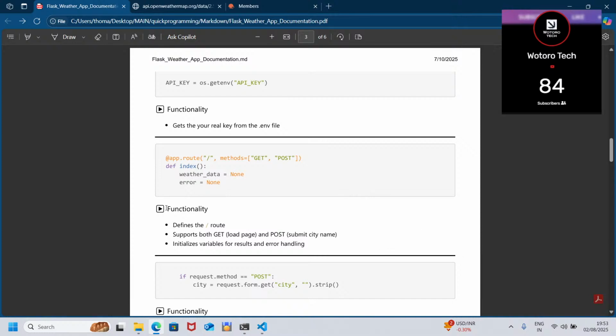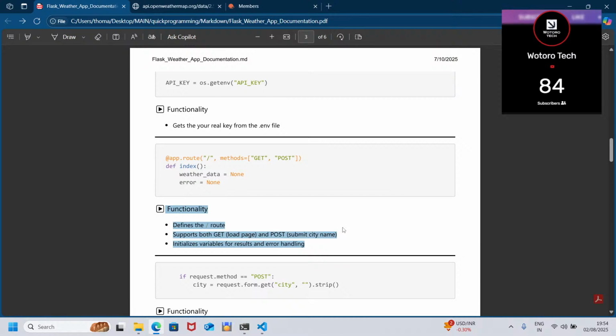So as I was saying, this one defines the route and supports both GET and POST. GET simply means you're just viewing the page, you're not inputting any data, you're just clicking and viewing.